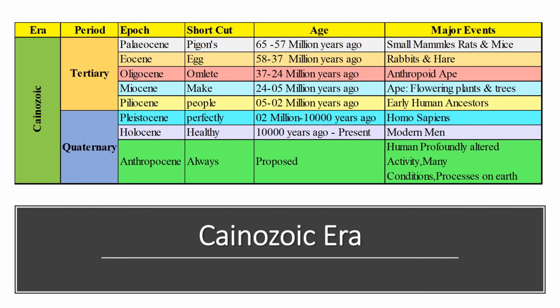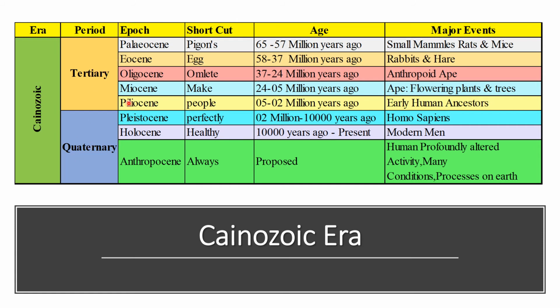The Cenozoic era is the recent era, so it is very important. Till now, you have to remember only important events of each period, that in which period, which type of animals originated. But in the Cenozoic era, you have to remember each and everything because it is the recent era. So we will study it in very detail. There are two periods within the Cenozoic era: Tertiary period and Quaternary period.